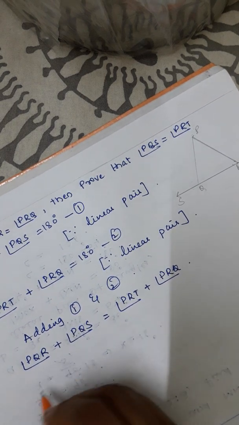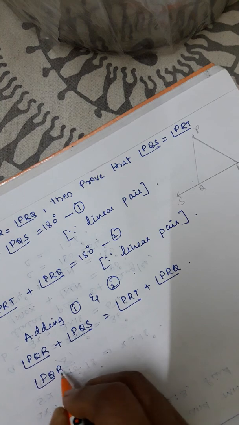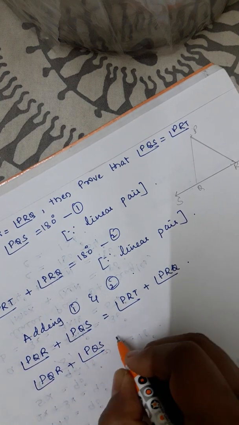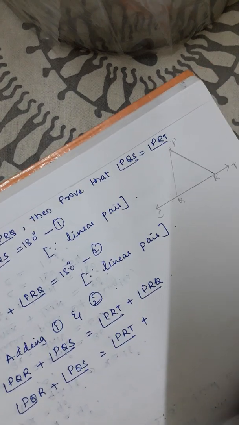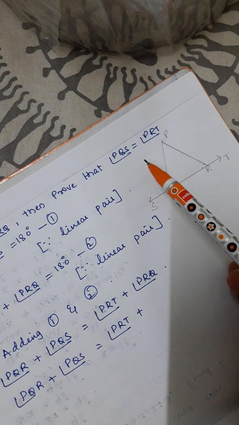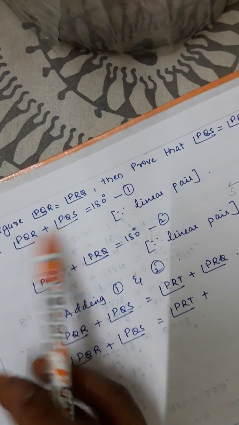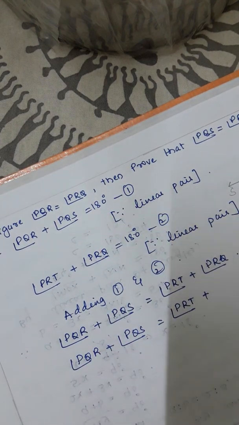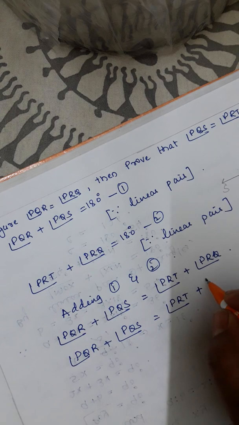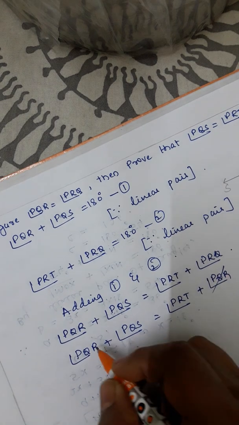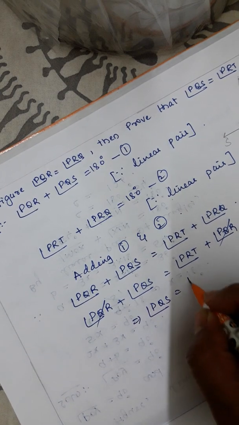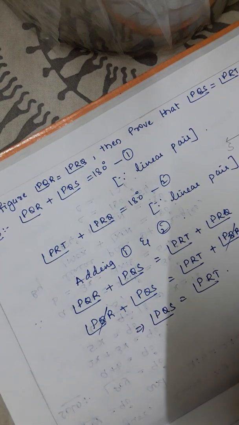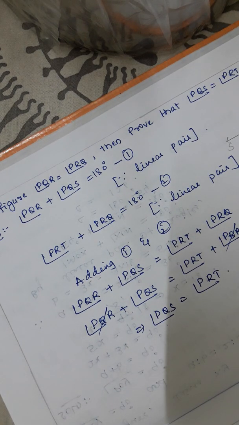So now PQR plus PQS is equal to PRT plus, here in the question he has given PQR is equal to PRQ. So in place of PRQ, I can replace it with PQR. So these two get cancelled. So I will be left with angle PQS is equal to angle PRT. So that is proved.